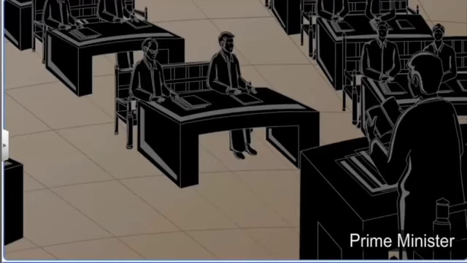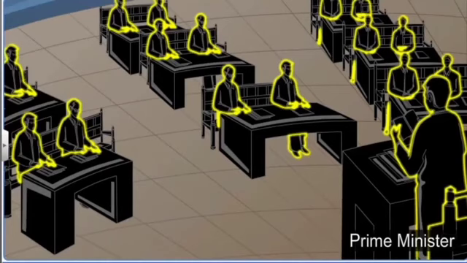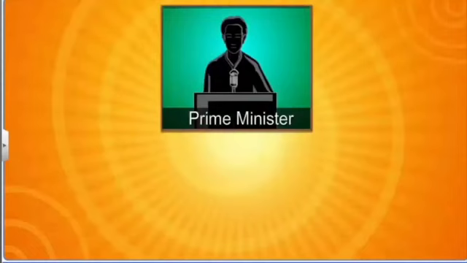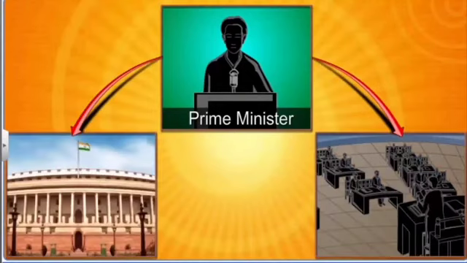The cabinet is the most powerful institution in India, and the Prime Minister is the most powerful member in the cabinet. Recently, the power of the Prime Ministers has increased so much that parliamentary democracies are sometimes called the prime ministerial form of government. Due to the major role of political parties in politics, and as the Prime Minister can control the cabinet and parliament through the party, the powers are concentrated on the Prime Minister.